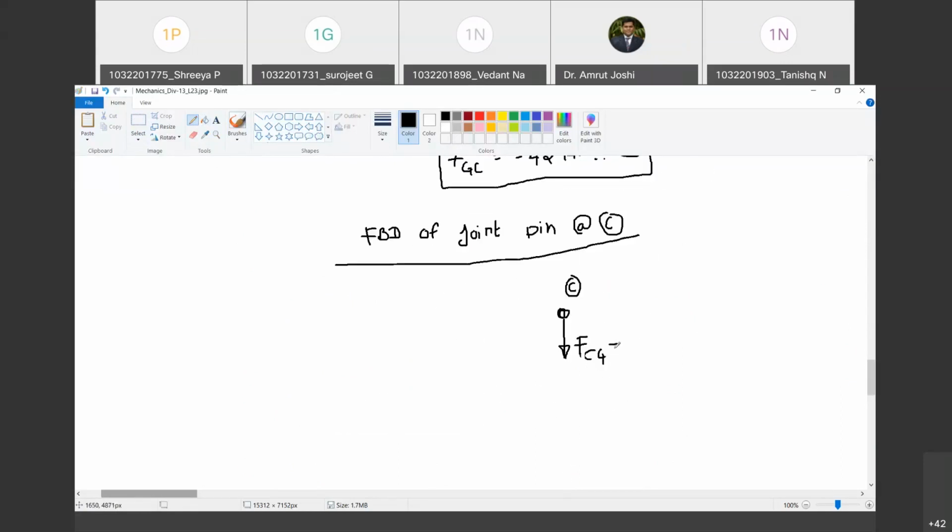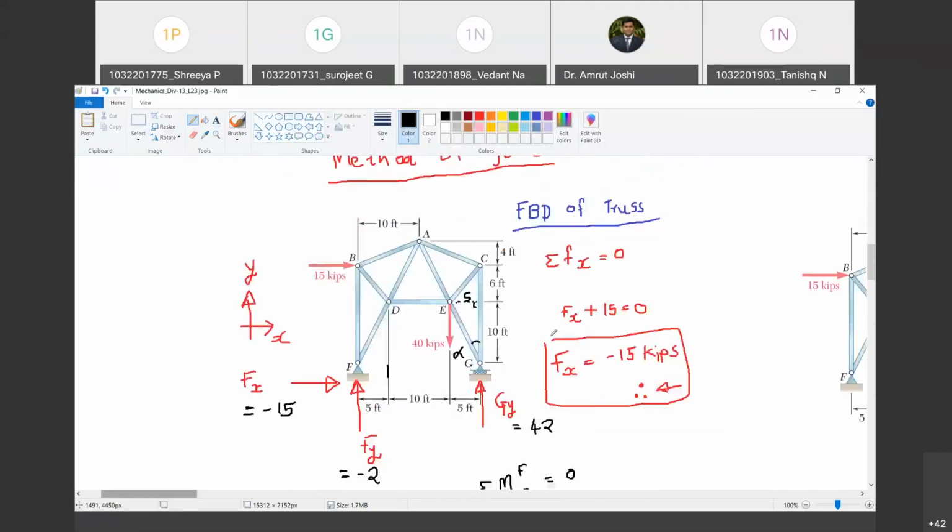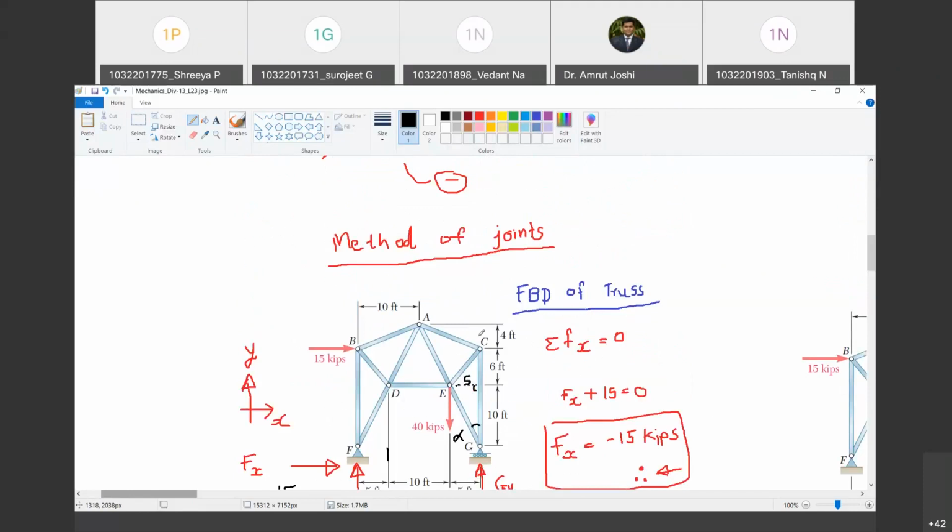But what is the magnitude? The magnitude is minus 42 kips. Happy? Yes, sir. That's what I'm going to write. I am not going to show it pushing the pin. No, never. I will show it with a negative sign. Happy? Are you with me? Yes, sir.